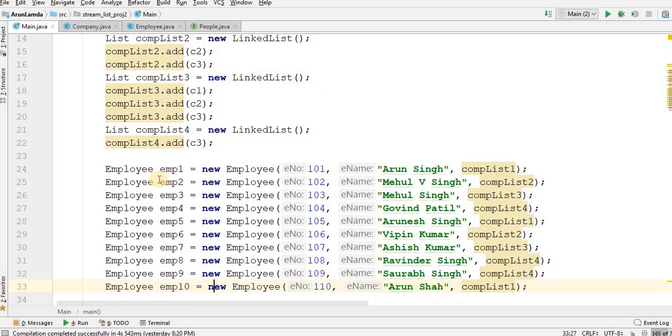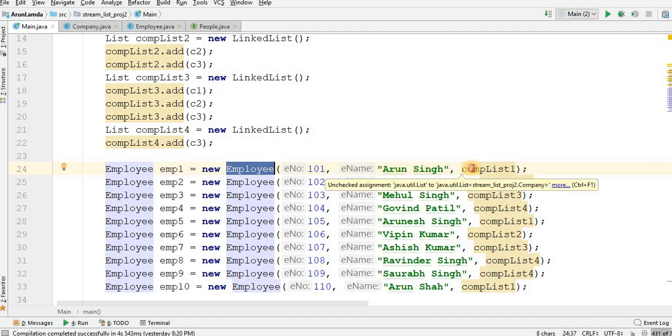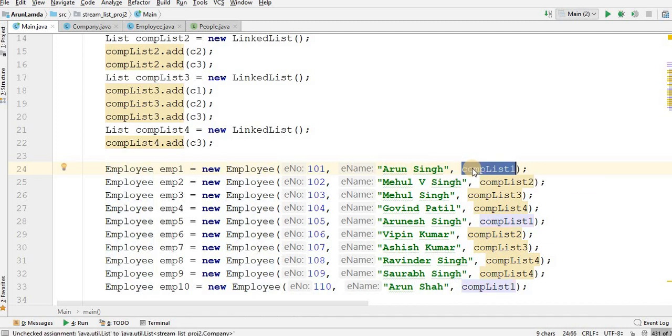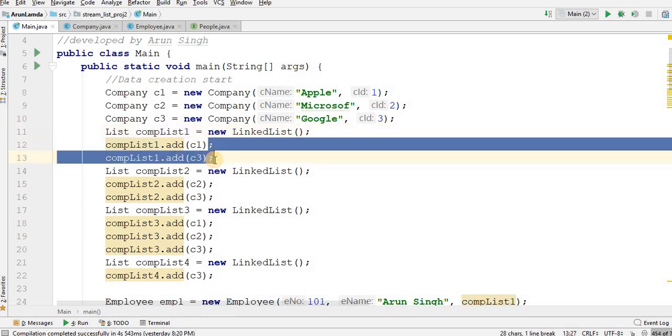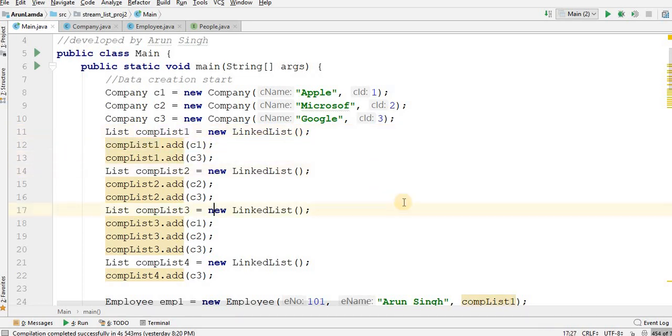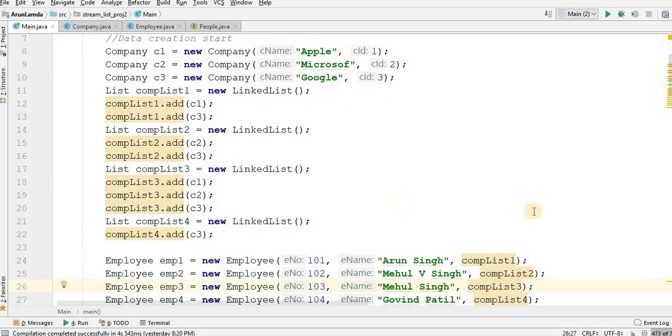Correspondingly, I have created employee objects. This is my employee constructor. Here I have employee ID, here I have employee name, and here I have passed the company list. In this company list, I have these 2 companies, C1 and C3. Similarly, if you go down, you will have this employee, Mehul V Singh, with company list 2.